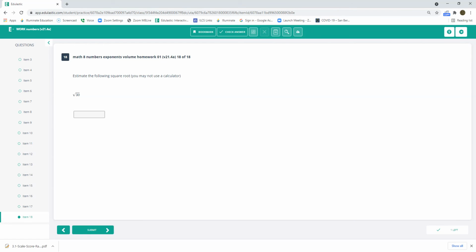Square root of 30. Who are his neighbors? Square root of 25, square root of 30, square root of 36. 5, 6. And he's right in the middle, isn't it? It's right there in the middle, so let's put it at 5.5.